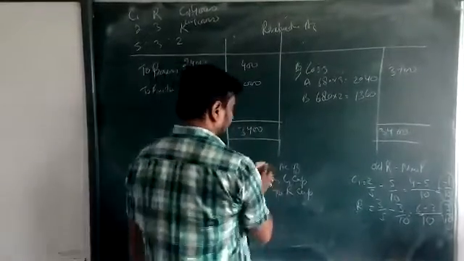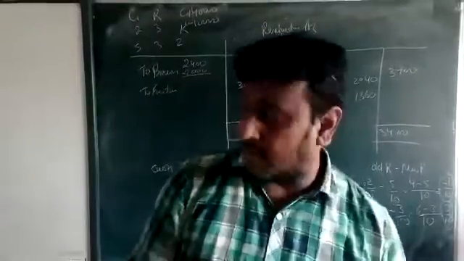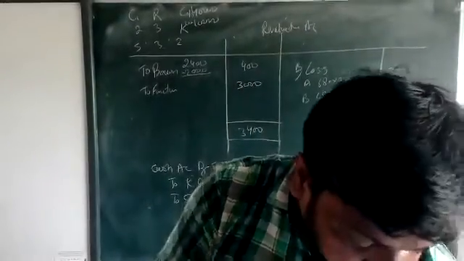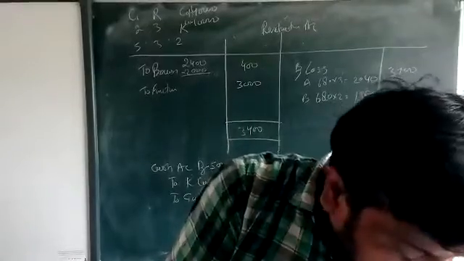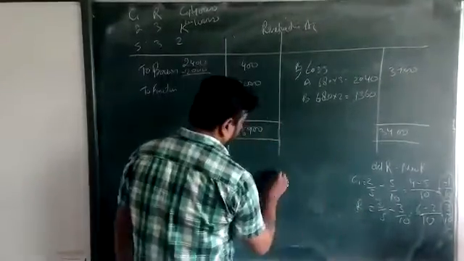Then this entry will change, beta. One is gaining and one is sacrificing, so the entry will change. How will this entry change? Who is gaining, there also is the debit.